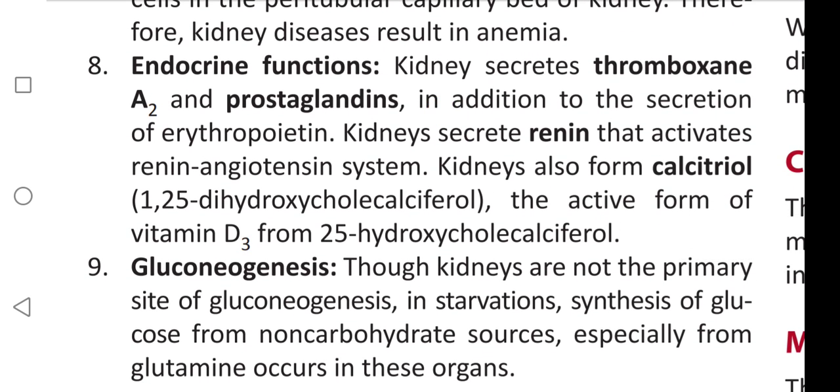Next is endocrine functions. Kidney secretes thromboxane A2 and prostaglandins in addition to the secretion of erythropoietin. Kidneys secrete renin that activates the renin-angiotensin system. Kidneys also form calcitriol. It is 1,25-dihydroxycholecalciferol, the active form of vitamin D3, from 25-hydroxycholecalciferol.